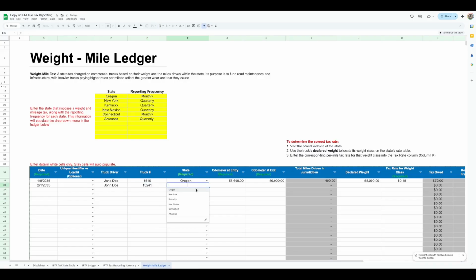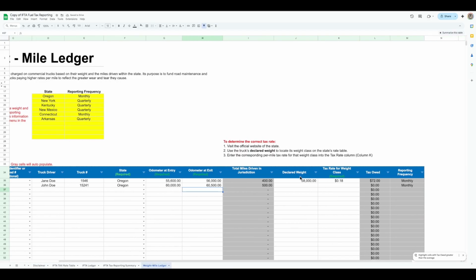And then here we'll just do Oregon. So this drop down menu here matches whatever the states are that you have input here, all right? And so it wants to know the odometer at entry, let's say 60,000, and then 60,500. So we traveled 500 miles in this state. And how you get the weight is, whatever your weight for your truck is, let's say 75,000.